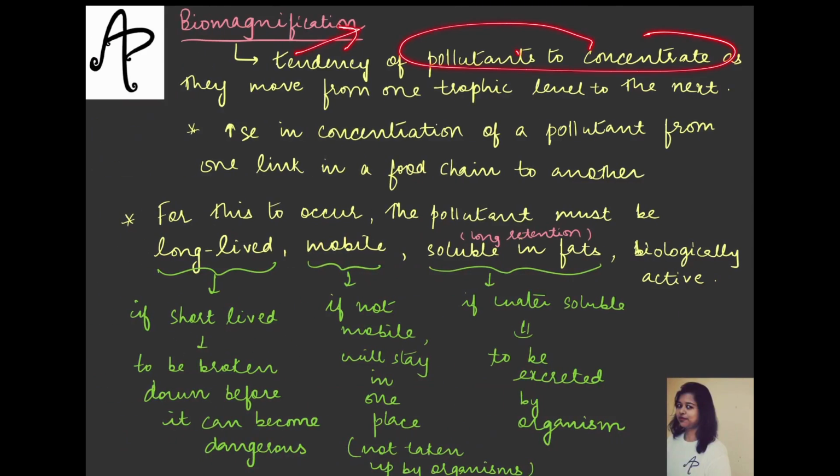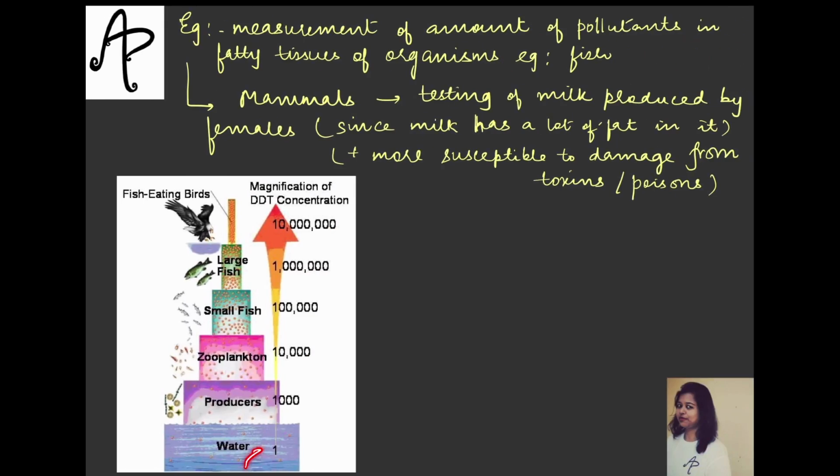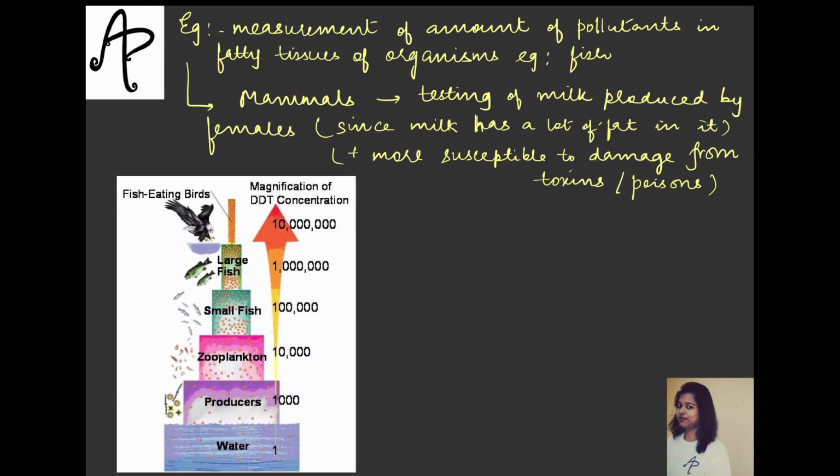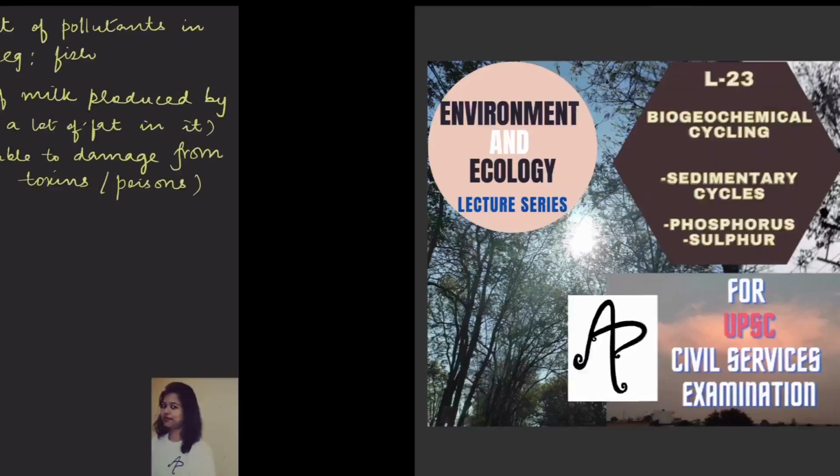because that is what biomagnification is all about. Tendency of them, the pollutants, to concentrate and then increase, of course, as they move from one trophic level to another. Because यहाँ पर जितना है ऊपर जाएगा तो यहाँ concentrate हो जाएगा, फिर इसको ये खाएगा तो इसमें और ज़्यादा बढ़ जाएगा, इसको ये खाएगा और ज़्यादा बढ़ जाएगा. This is how it keeps on happening, and therefore it is very riskier. So these are the two sections about the pollutants and important concepts like bioaccumulation and biomagnification.